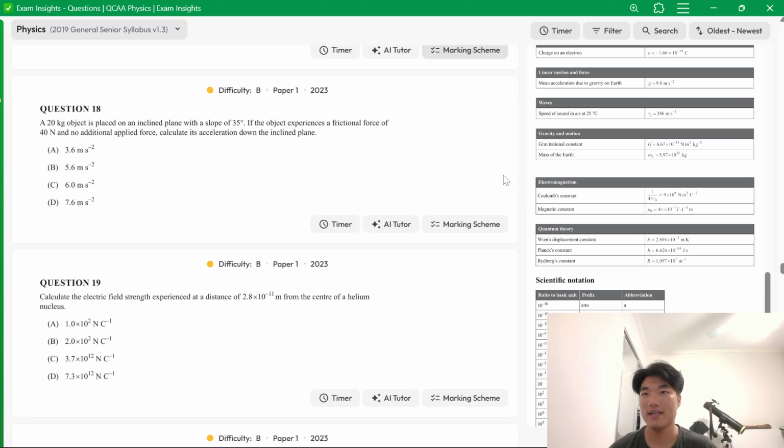A 20-kilo object is placed on an inclined plane with a slope of 35 degrees. If the object experiences a frictional force of 40 newtons and no additional applied force, what is the acceleration? Okay, I'm going to write the values down. Mass equals 20. Theta equals 35. Frictional force equals 40.